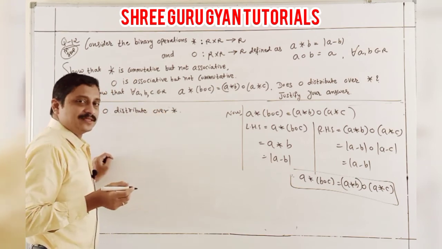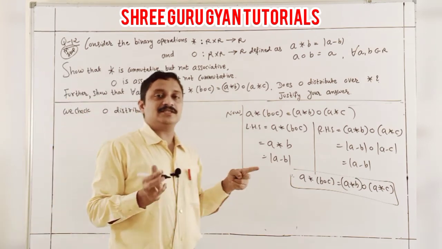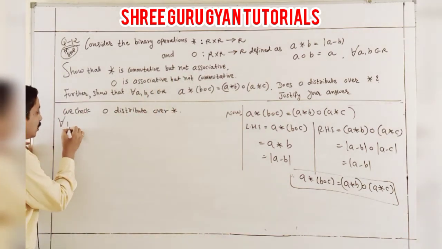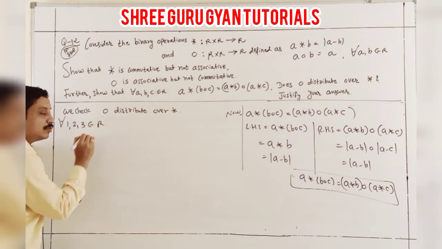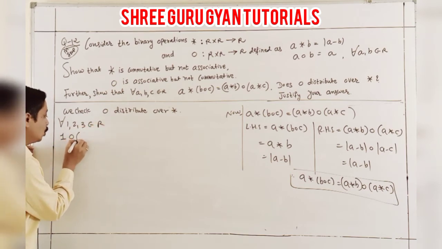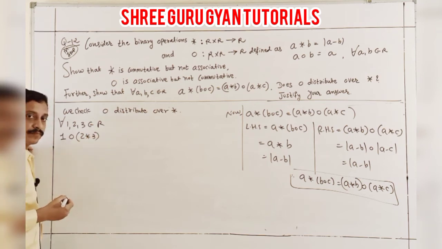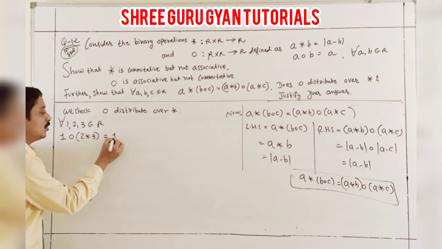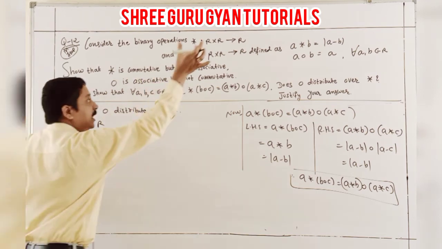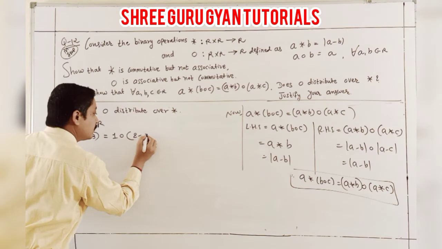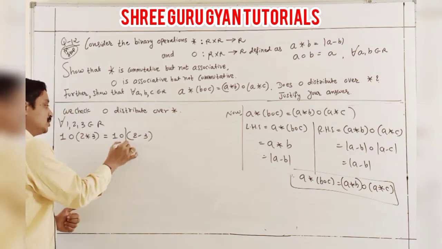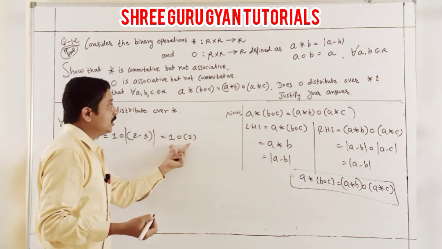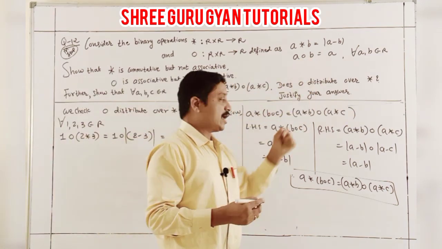So very easy. For this O and binary, you just assume some numbers. I just assume 1, 2, 3 belonging to R. Here 1 O (2 binary 3) is equal to, I am just checking. According to that, 2 minus 3, how much in modulus? It is 1. And what is 1 O 1 in the O shape? It is A, it means 1.